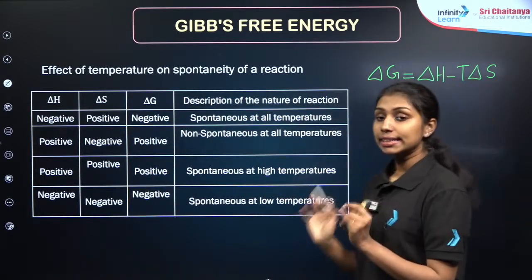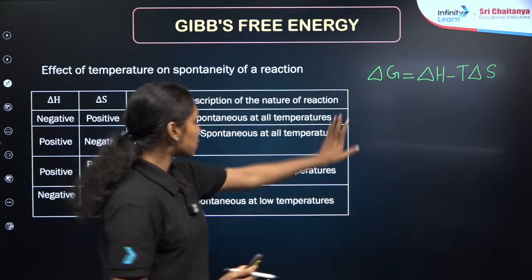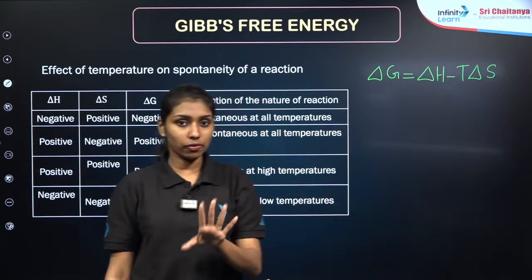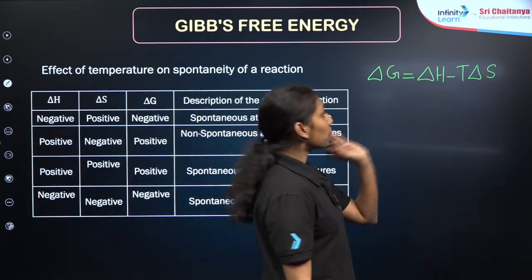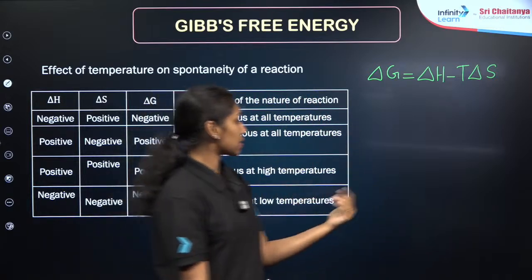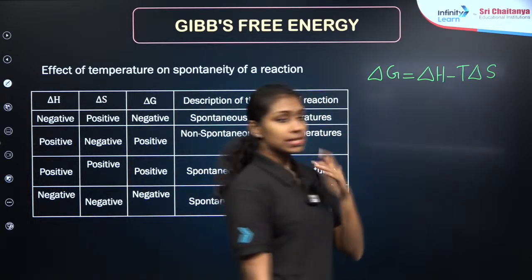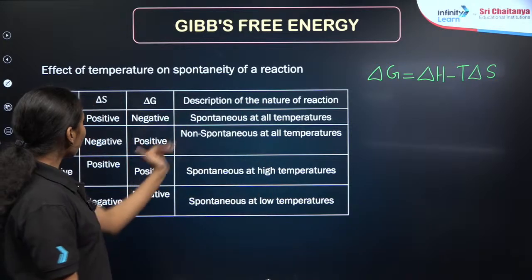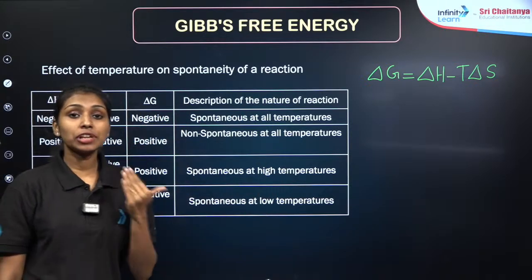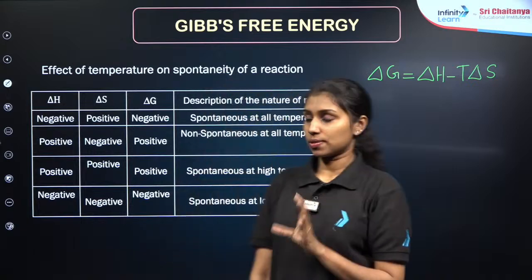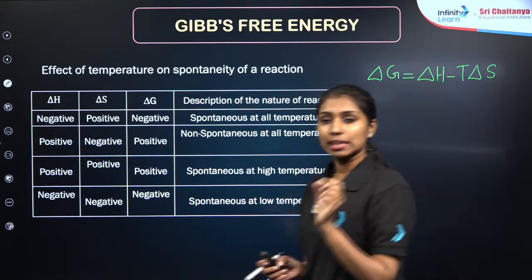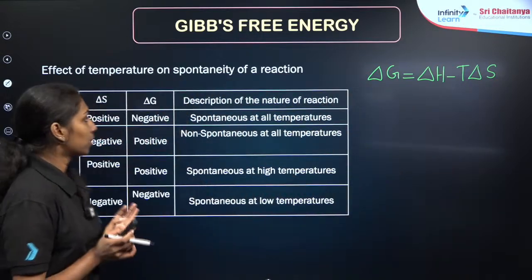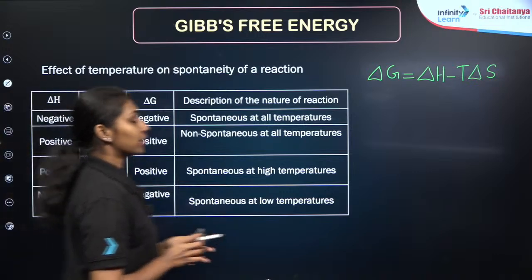We have already predicted the spontaneity of a process in terms of Gibbs free energy, in terms of enthalpy in the earlier classes, and then in terms of entropy also. The remaining part is the temperature. So we have to predict the effect of temperature on the spontaneity of a process. It will be a little bit confusing, so please give complete attention here.